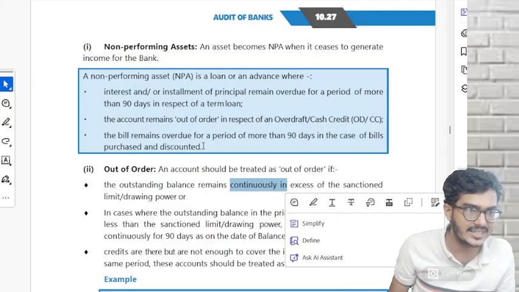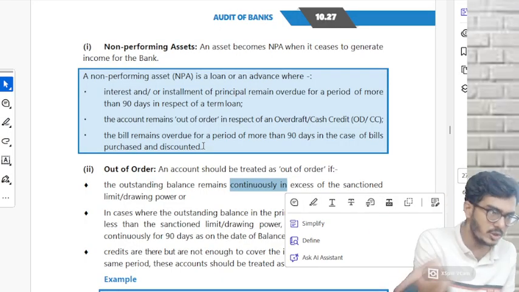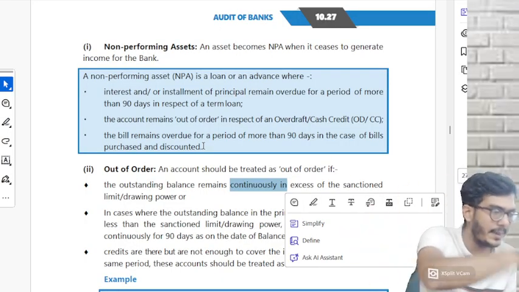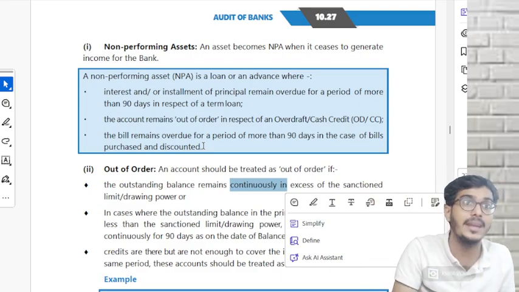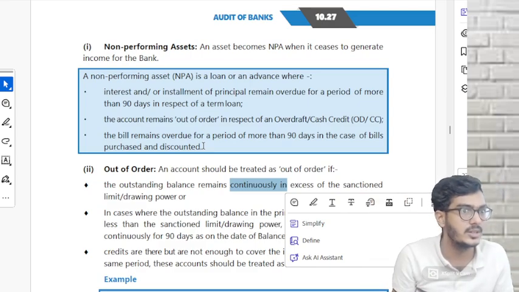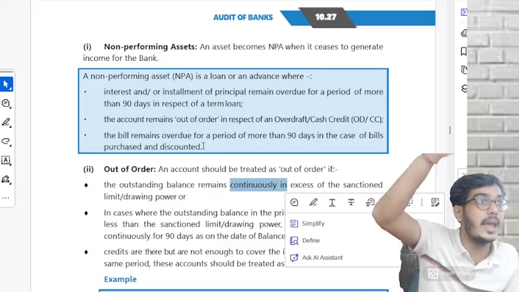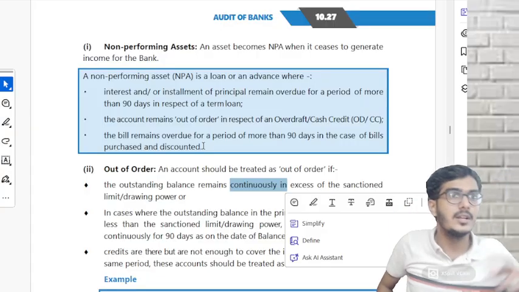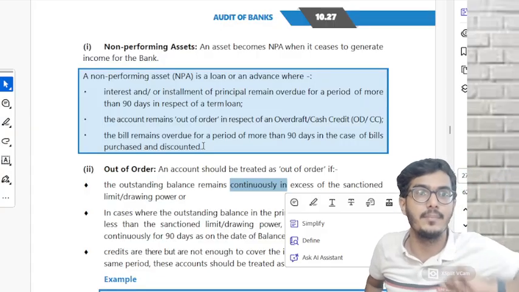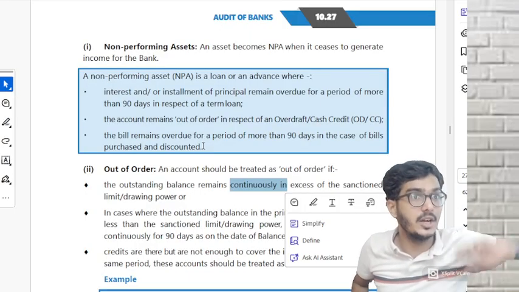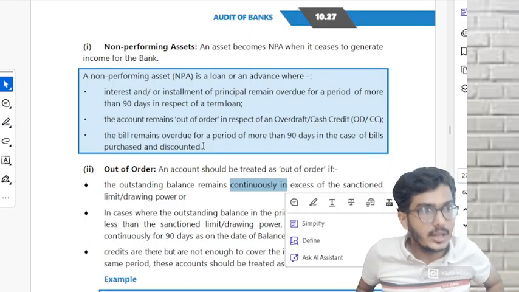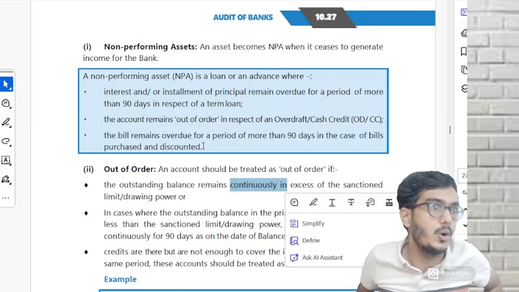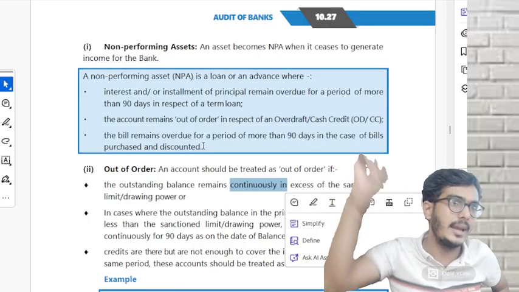You withdrew 10 lakhs. Again and again, you have to make payments also, no? Whenever your debtors make payment, they have to make payment into that particular account. But they are not making payments. But you have withdrawn 10 lakhs. And now the balance is in excess of the drawing power or sometimes also the sanction limit. Why? If the drawing power and the sanction limit are the same and interest is charged, it will go beyond your sanction limit. If that is the case, it becomes out of order. If it is out of order, it becomes NPA.